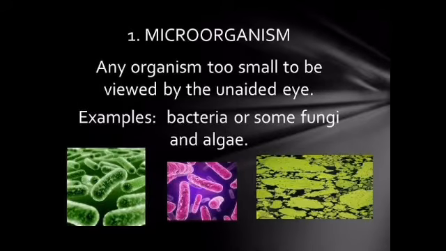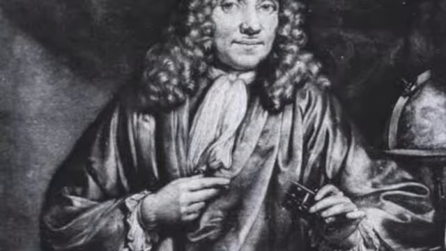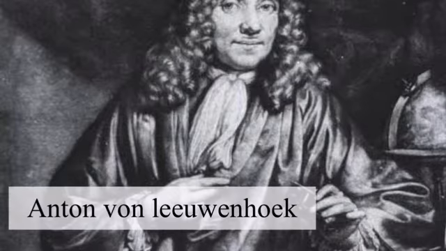If we talk about microorganisms, they were discovered by a very great scientist, that is Anton van Leeuwenhoek. Anton van Leeuwenhoek was the first scientist who discovered that microorganisms are tiny organisms that can be seen by microscope only.